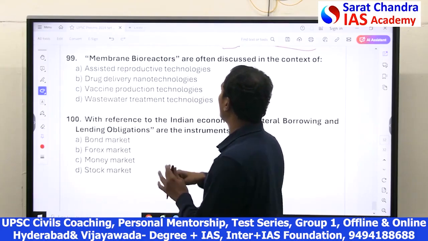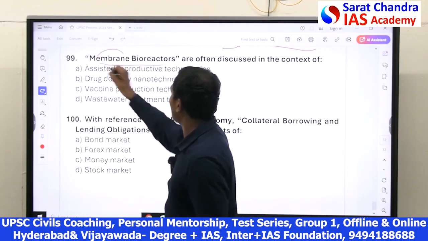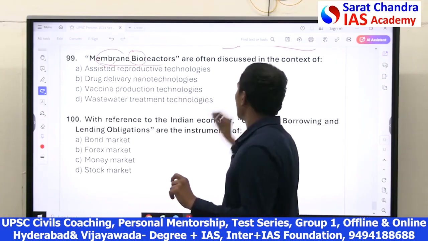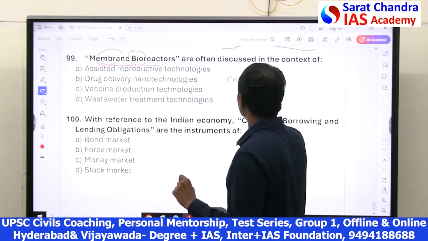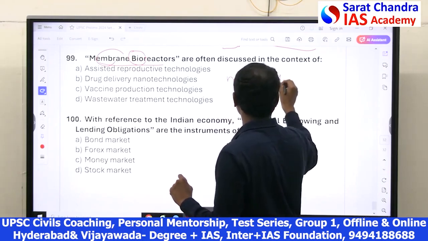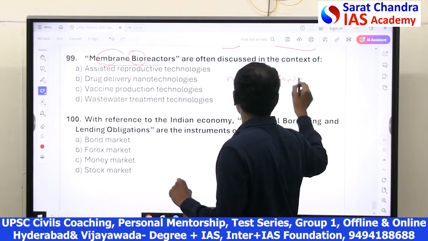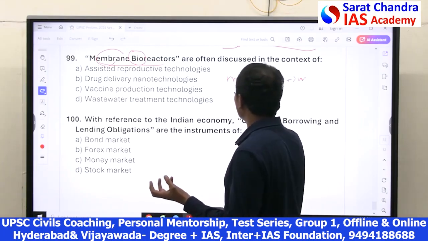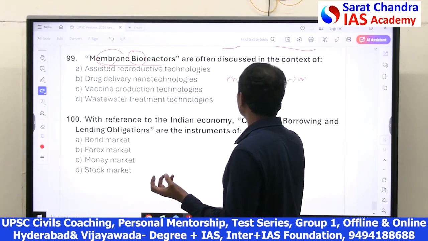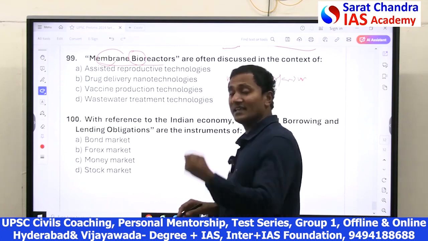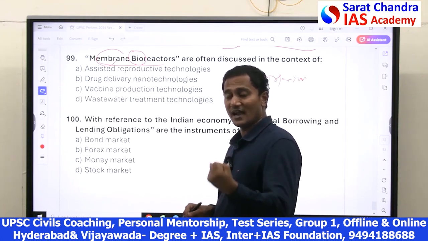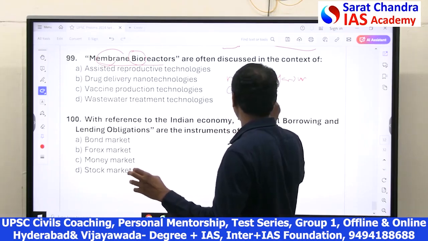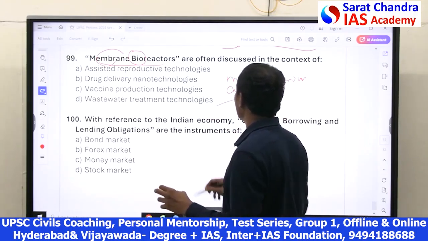Then membrane bioreactors. Basically, a bioreactor means they use microorganisms to purify the waste. Microorganisms can decay and degrade all the organic matter by aerobic and anaerobic reactions.